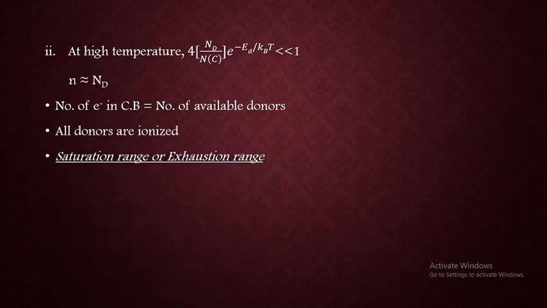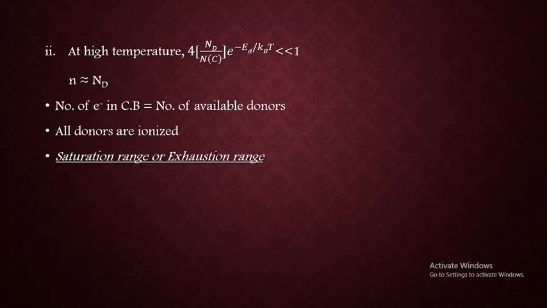And that's why this temperature range is known as saturation range or exhaustion range, because it is saturated. You can't again ionize the donors, because already all the donors are ionized and present in the conduction band itself, and we are not left with any donors present in the donor level. So saturation has come, and this temperature range is called the saturation range of carriers. So this is at high temperature.